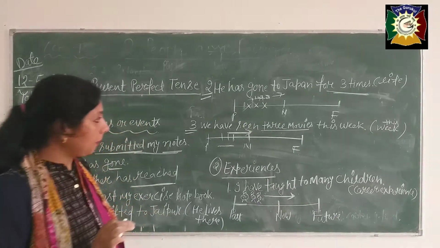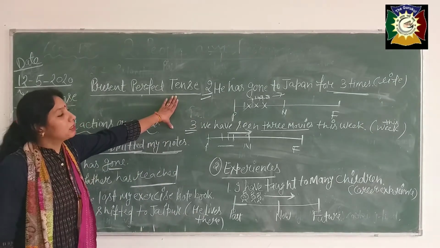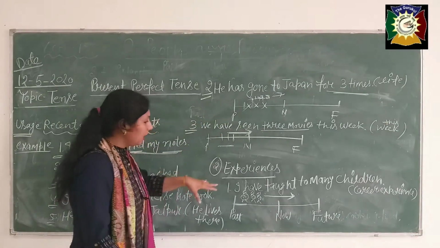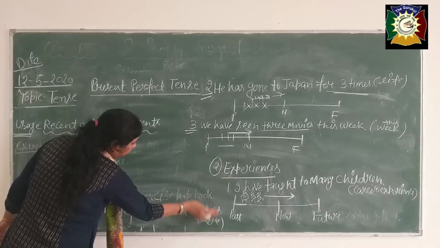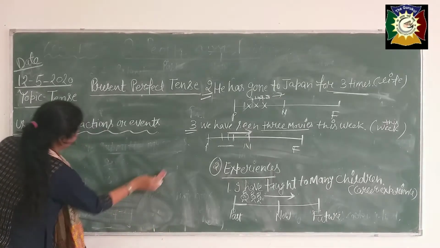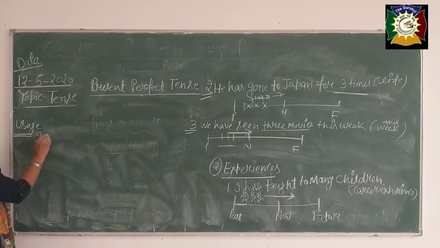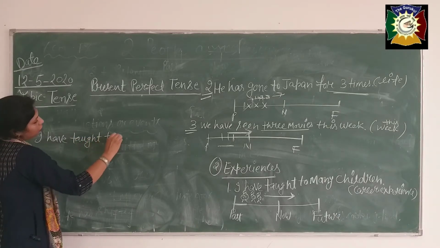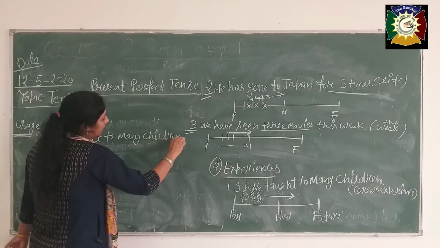But I just want to tell you one thing more. See, sometimes students make their mistake, they use their past tense. Like that, see, if I take here past tense, 3 sentences I have, I'm writing once again to make you understand. I have taught to many children.